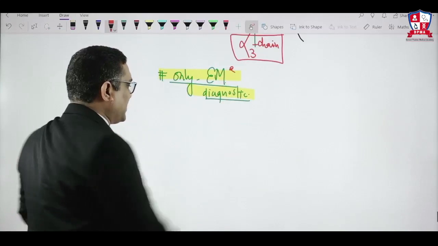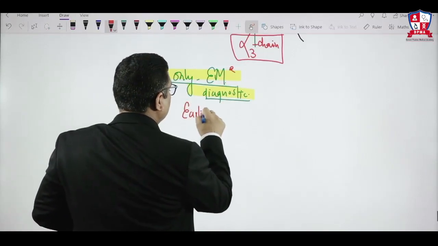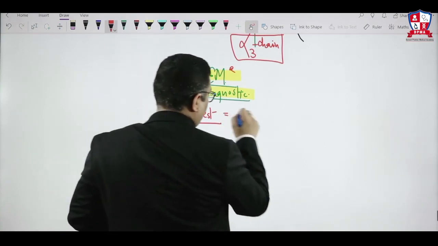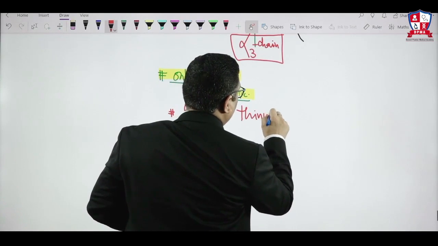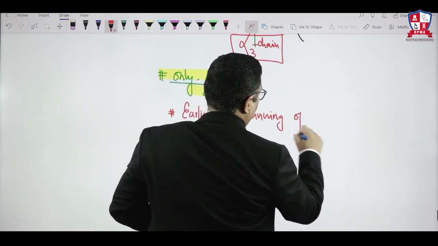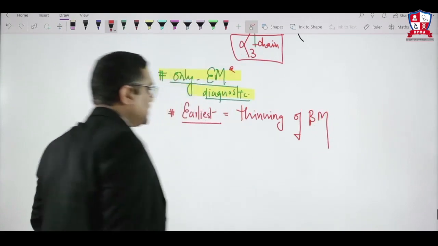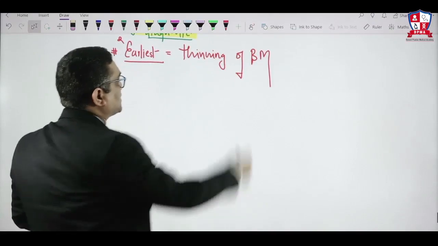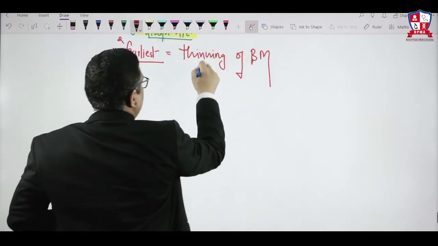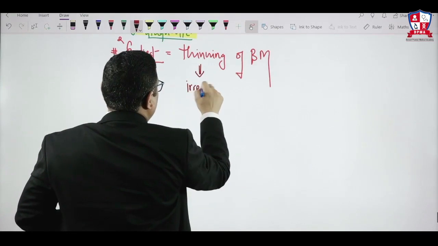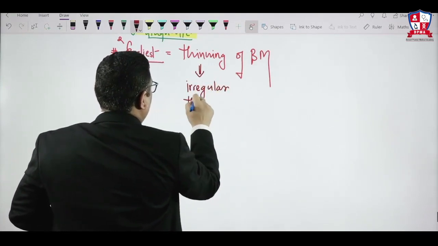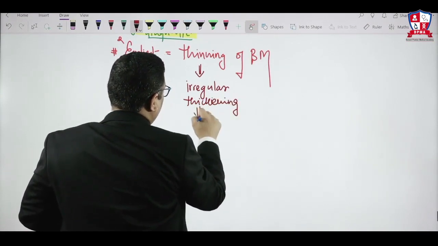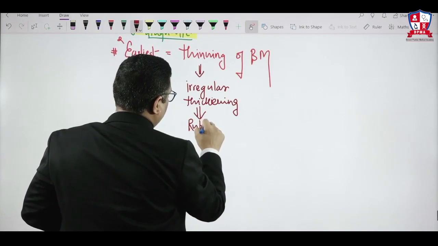Number 2 question: on electron microscopy, what will be the earliest change? So remember, the earliest change is thinning of the basement membrane. Thinning of the basement membrane is the earliest finding. So that is another important question in the All India exam, right? After thinning of the basement membrane, there will be irregular thickening. Because of the defective assembly, there will be irregular thickening of the basement membrane also. Because of the irregular thickening, there will be rupture of the basement membrane.